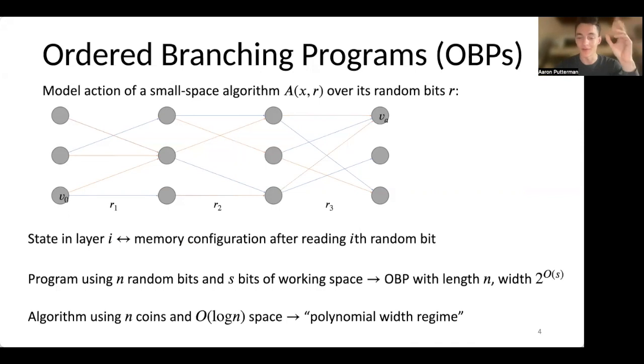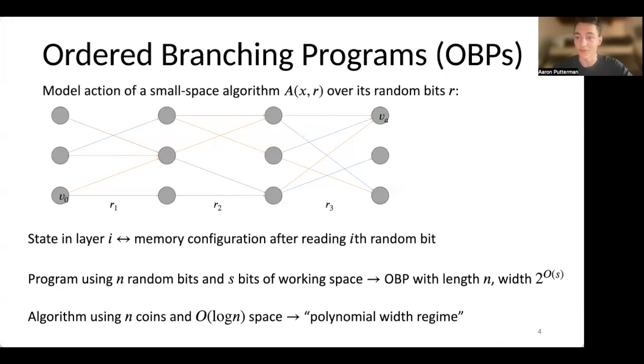In this talk, we'll be referring to something called the polynomial width regime. And this means when you have inputs of size n, we're using n random coins, and correspondingly, the Turing machine is allowed space order log n, which corresponds to a branching program that has 2 to the order log n nodes in each layer, which is again going to be polynomial in n number of nodes in each layer of the ordered branching program.